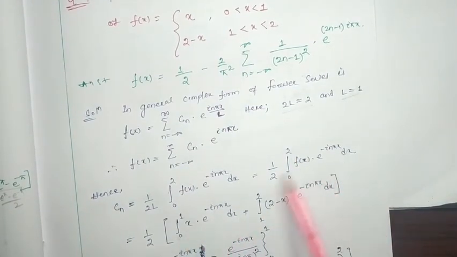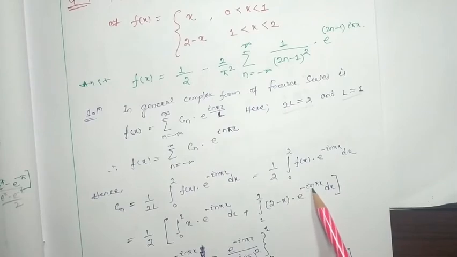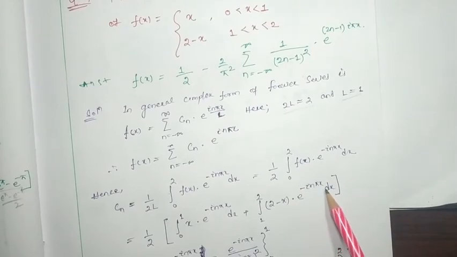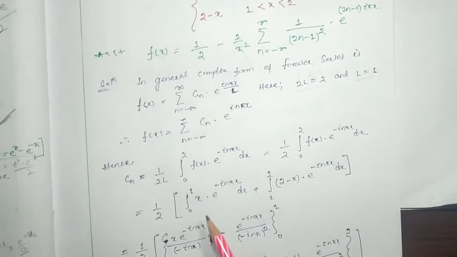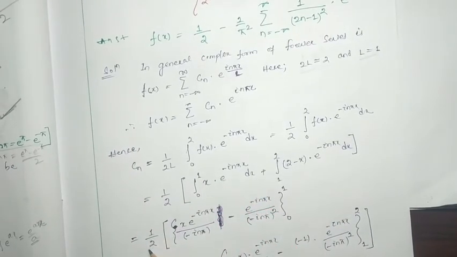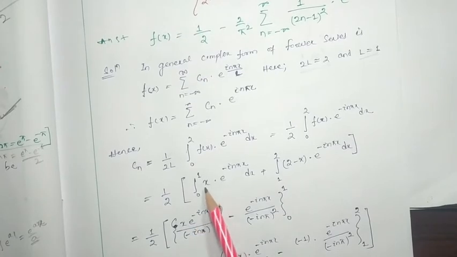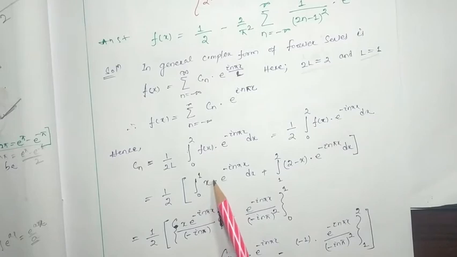If I segregate this limit, from 0 to 1 the f(x) will be nothing but x e to the power minus i n pi x dx, plus from 1 to 2, (2 minus x) into e to the power minus i n pi x dx. Now these are simple integrations. Integration by parts we are going to do, 1 by 2, and it will be x e to the power... this is the first function. You can take the Kronecker method or simple by parts, no problem.